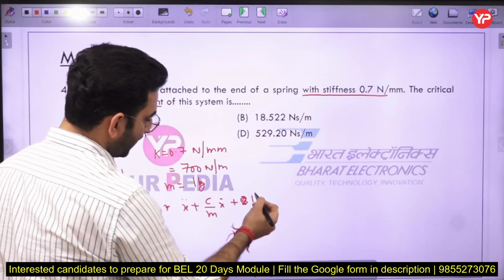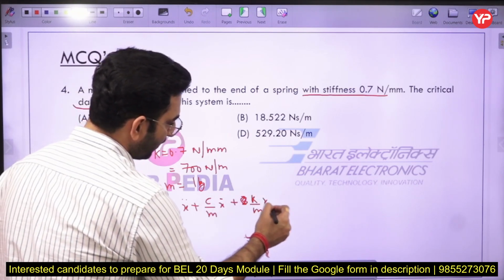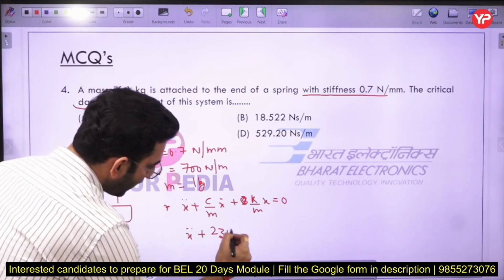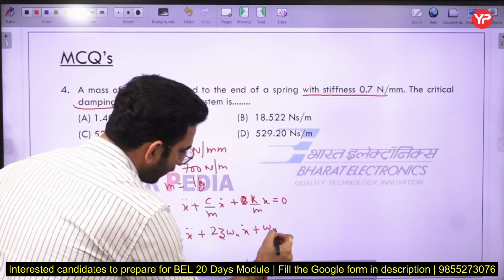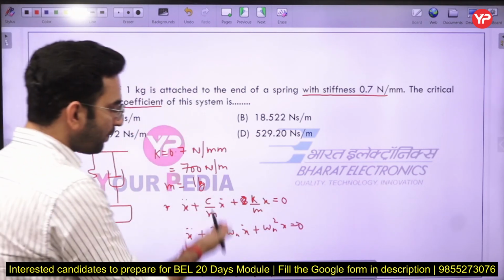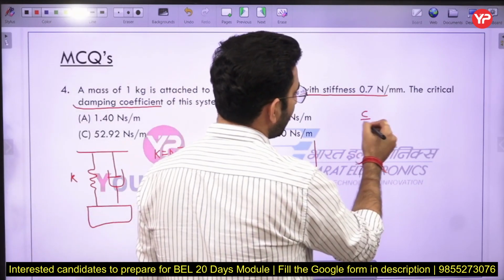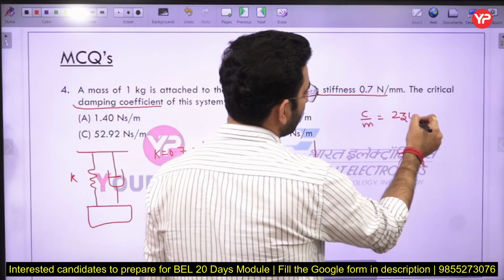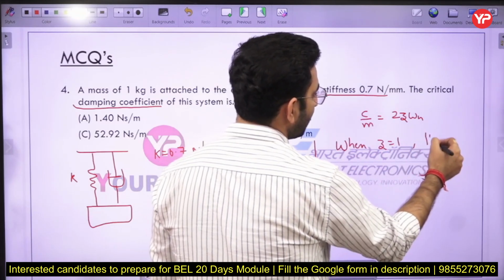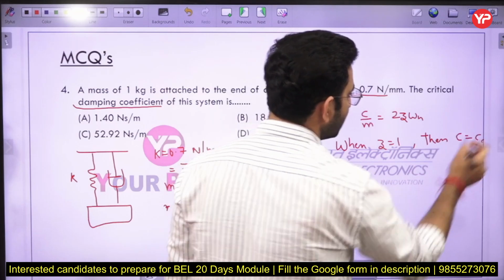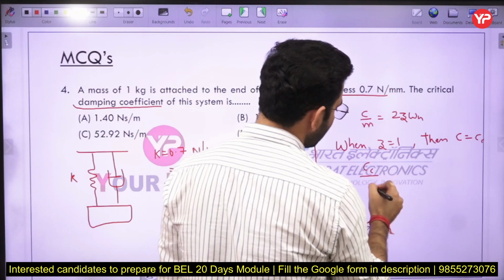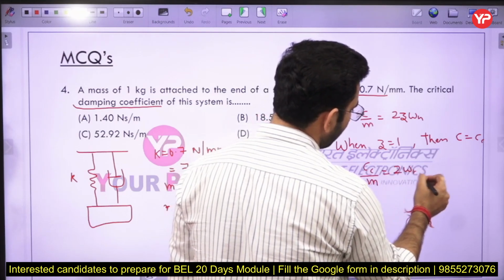This is x double dot plus c by m x dot plus k by m x equal to 0, or you can write x double dot plus 2 zeta omega n x dot plus omega n square x equal to 0. Okay, so in that case, if you compare these two equations, you will find that c by m is equal to 2 zeta omega n, and when zeta is equal to 1, in that case the damping coefficient is known as the critical damping coefficient. Okay, I can directly write Cc upon m is equal to 2 omega n.